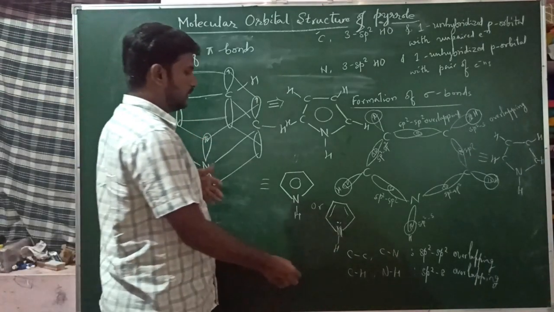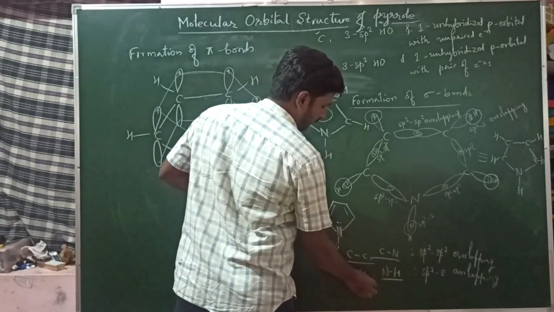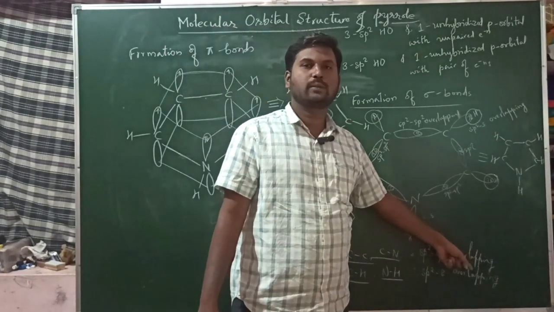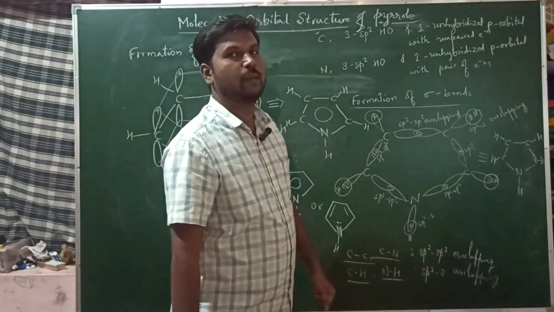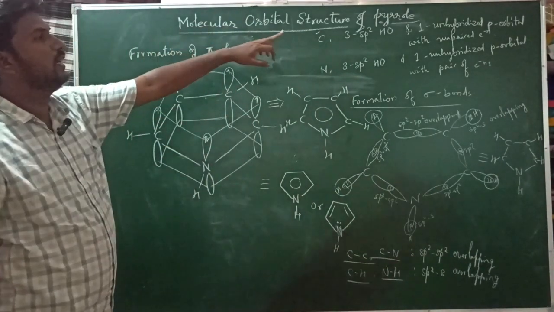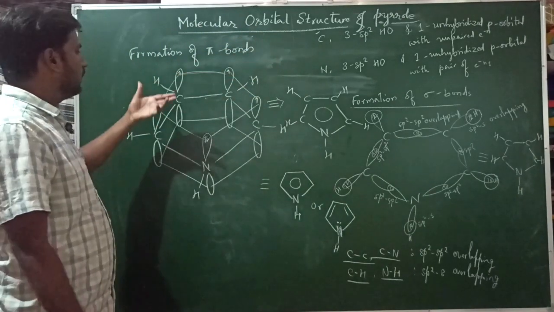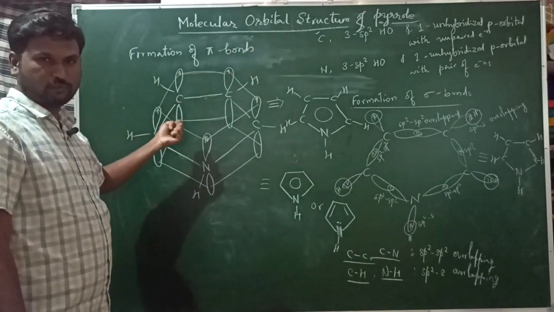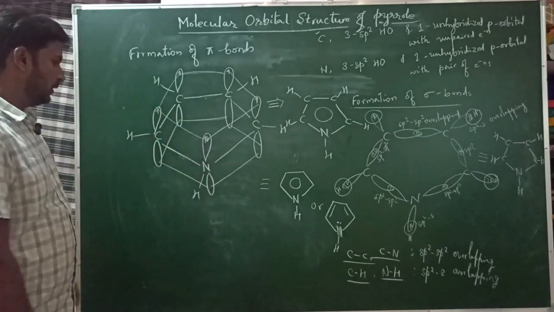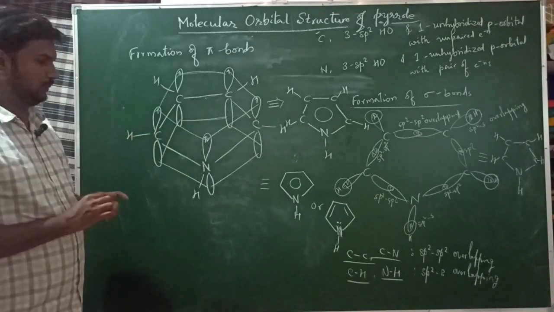Please note these: CC sigma bonds, CN sigma bonds, NH sigma bond and CH sigma bonds are formed by sp2 overlapping and sp2-s overlapping respectively, and the unhybridized p orbitals of carbon and nitrogen atoms show sideways or lateral overlapping, forming a pi bond. So these both are the molecular orbital structures of pyrrole.